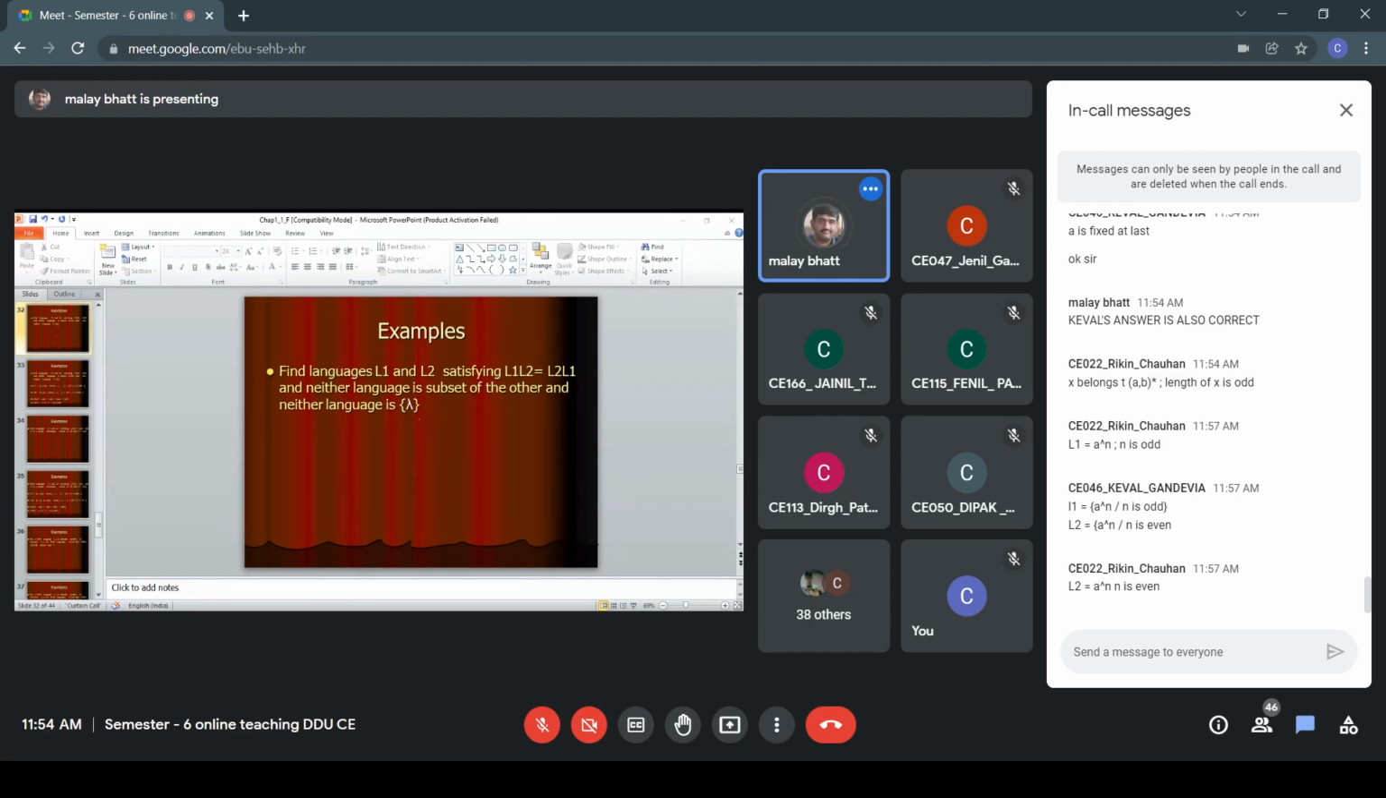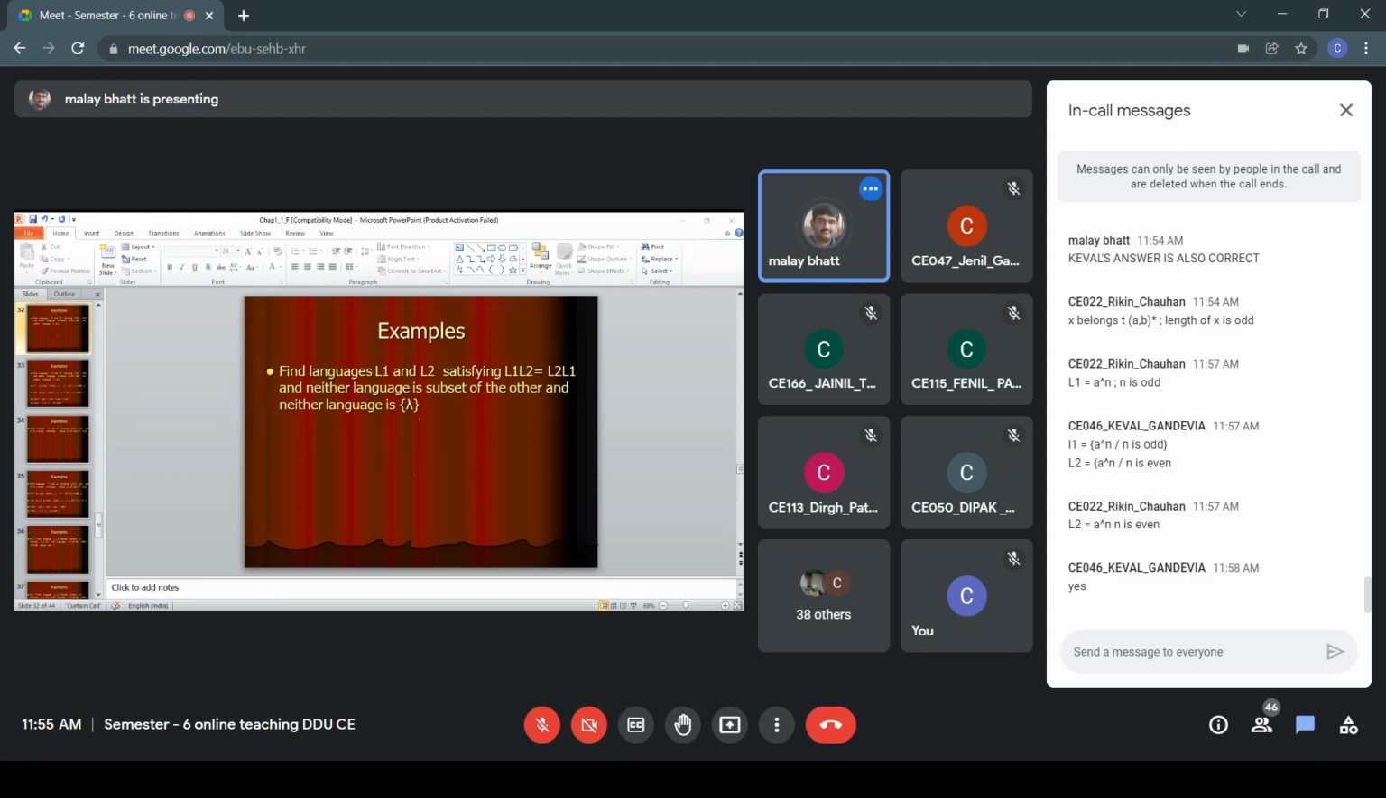And when you do a concatenation of L1 with L2, you will get again all the strings. And if you do a concatenation of L2 with L1, again we'll get all the strings. So this is one correct example. And these both languages L1 and L2 you have taken as infinite languages, right? Both languages which are taken by you are infinite languages. So definitely it is a valid and correct answer.